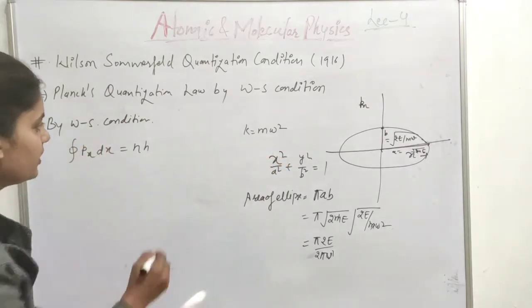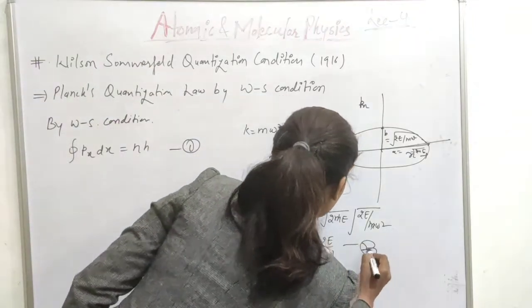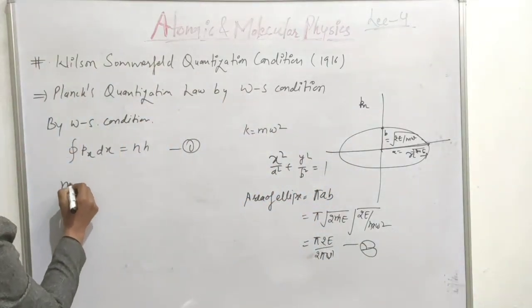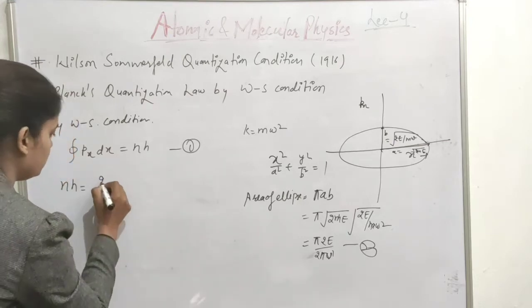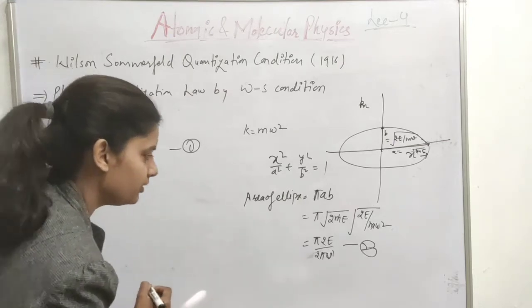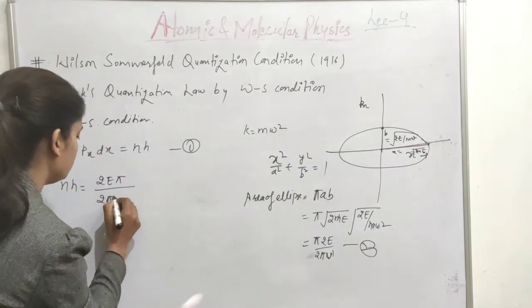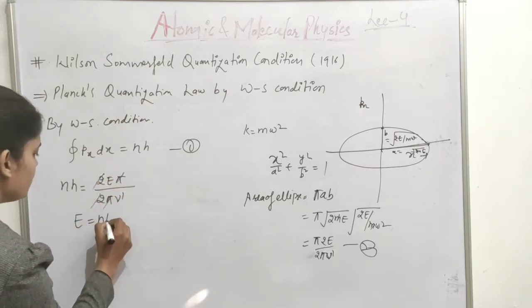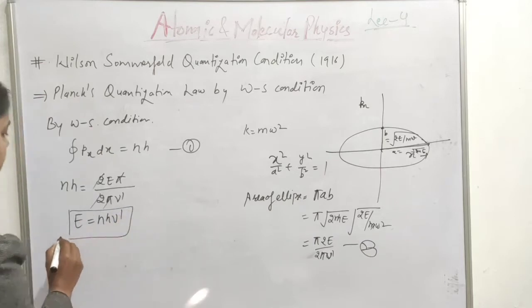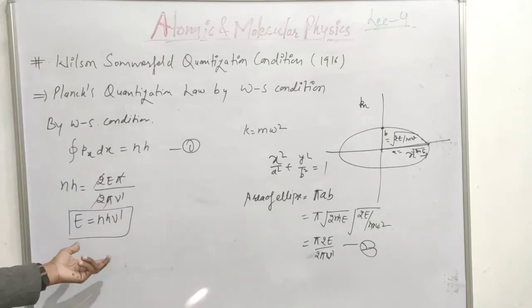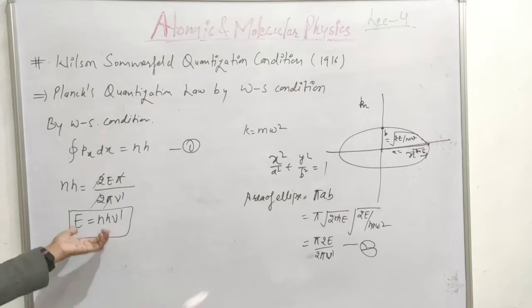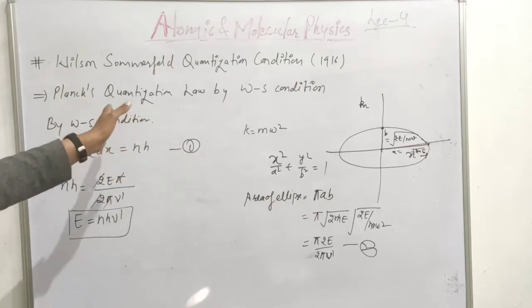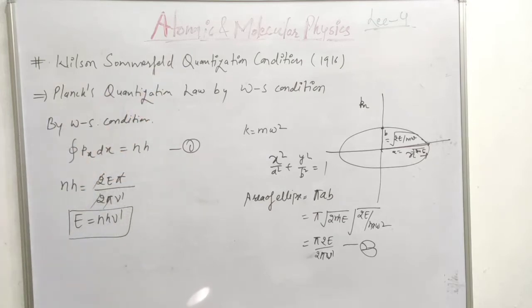So we can equate both these equations, equation 1 and 2, and we can write nh is equal to 2E pi over 2 pi nu dash. 2 pi cancelled. We have E is equal to nh nu dash. So this is nothing but Planck's condition on energy, Planck's energy quantization law.